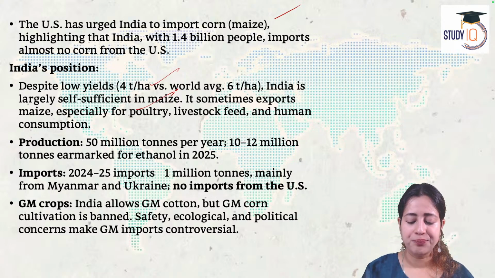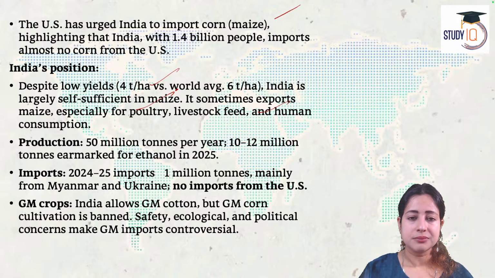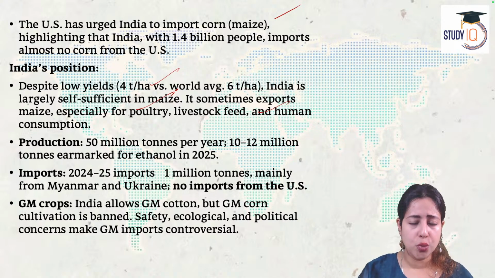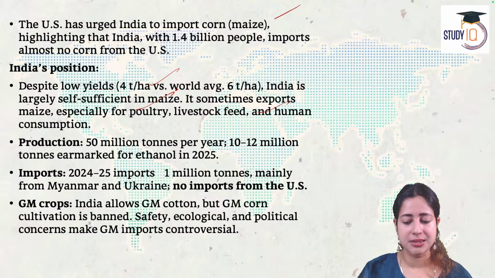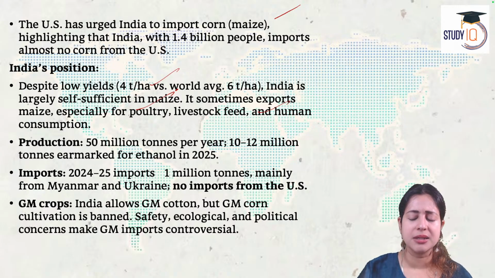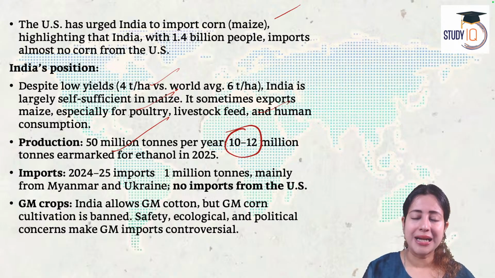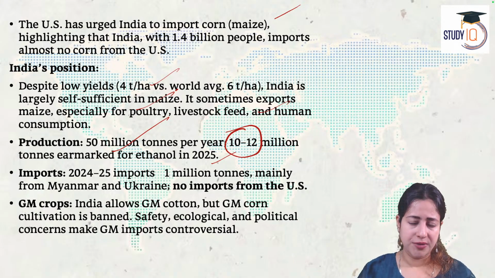If we keep importing more and more corn from you for human consumption, cattle consumption, creating ethanol based petrol, what will our farmers do? You have extra production. You want us to reduce the import duty also. If your corn comes and fills up my market, then what will happen to my farmers? Who will buy the produce of my farmers if your corn becomes cheaper in Indian market? Why should India's farmers suffer? Today, India's production is about 50 million tons per year. And out of that, 10 to 12 million tons we have kept away for ethanol. We will make ethanol with that.